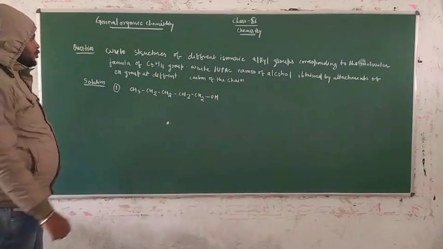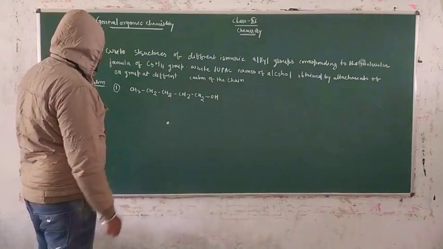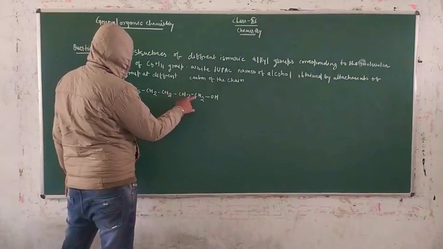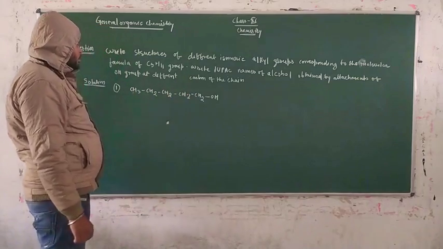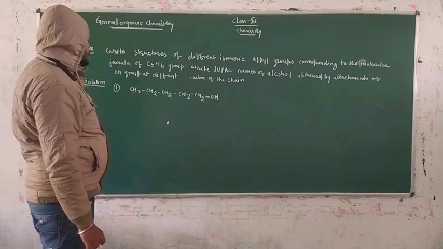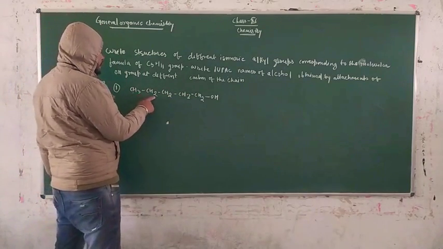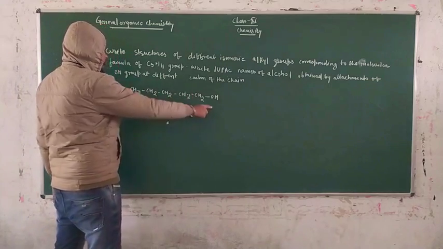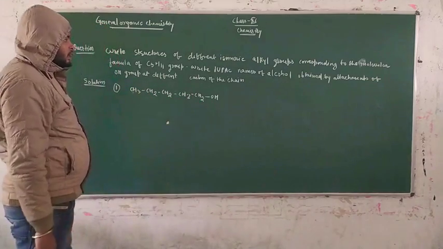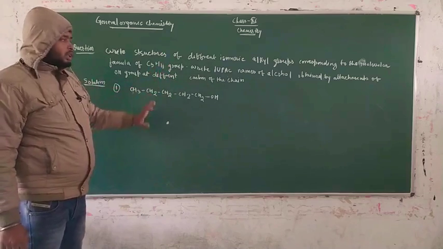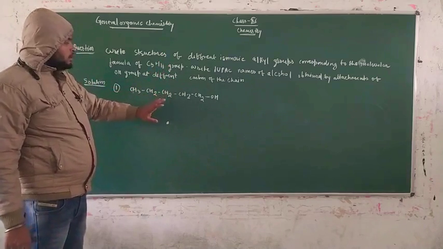Your first compound is derived according to this naming: there are 1, 2, 3, 4, 5 carbons in it, and you have to count the 11 hydrogens, 3 to 5 to 7 to 9 and to 11, and put one OH in it. This is the complete concept of this question, and this is your first structure in terms of isomerism.